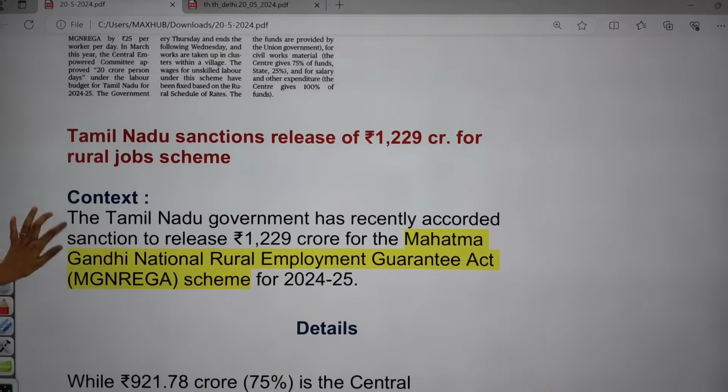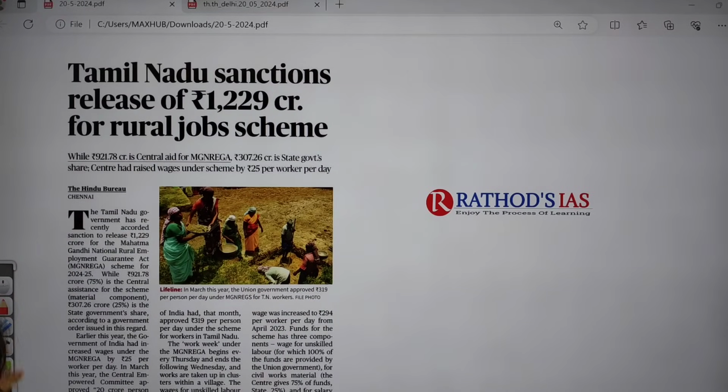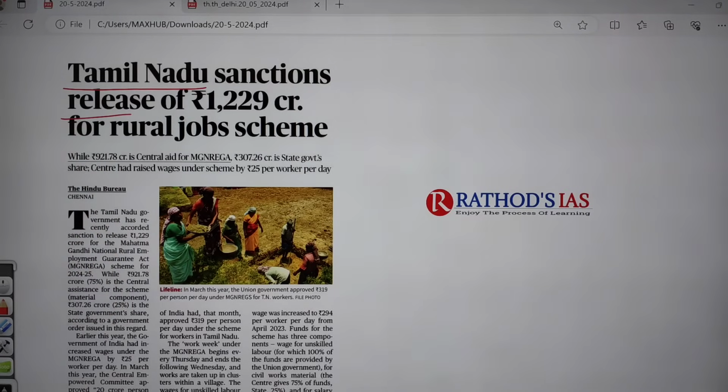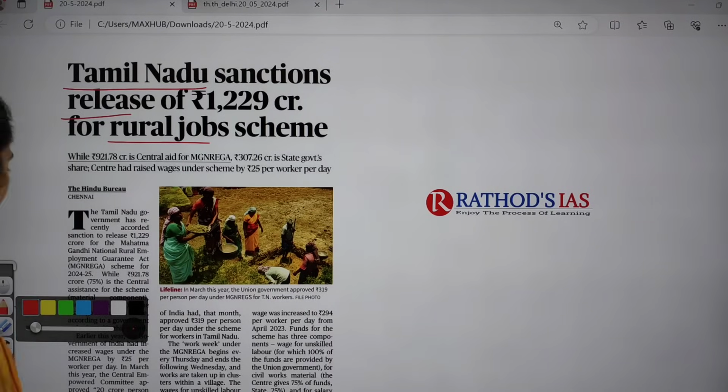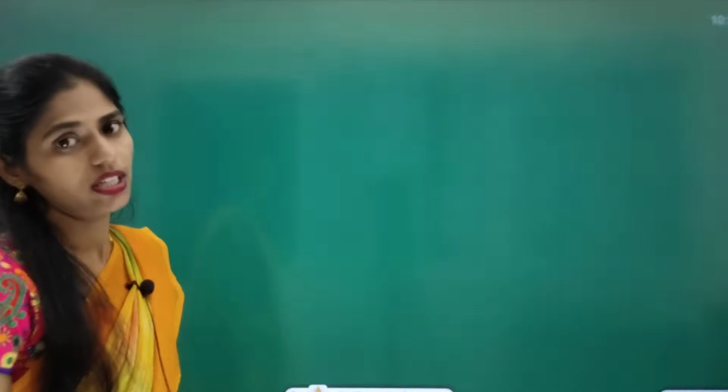Okay, so before that there is also one more article. So we are going to see this MGNREGA article first. The title says Tamil Nadu sanctions release of rupees 1229 crore for rural job scheme. So this article is talking about one rural job scheme, which is nothing but the MGNREGA scheme.